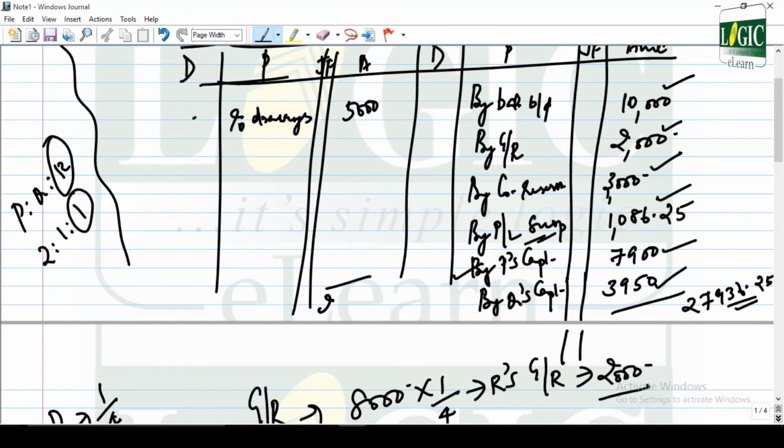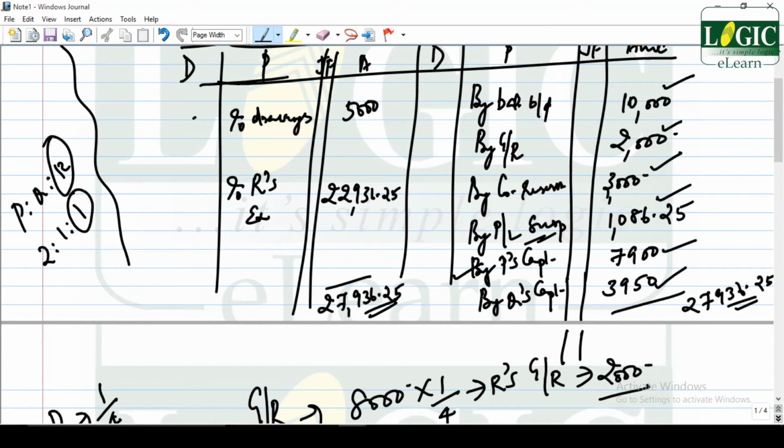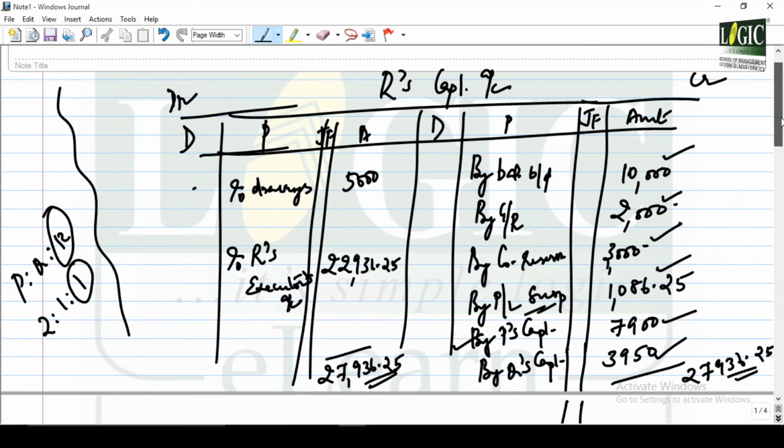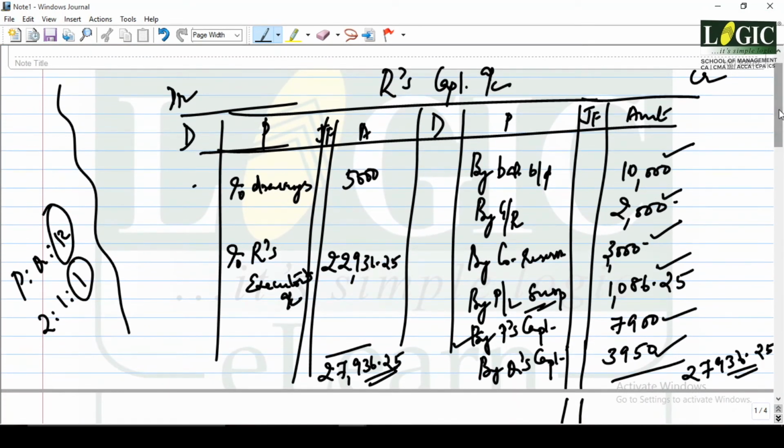Put the heavier total on both sides, 27,936.25. Here 5,000 is to be deducted from him. Okay, so the amount to be paid to him turns out to be 22,936.25. So we cannot pay him immediately. So what are we going to do? You will be writing it to R's executor's account.